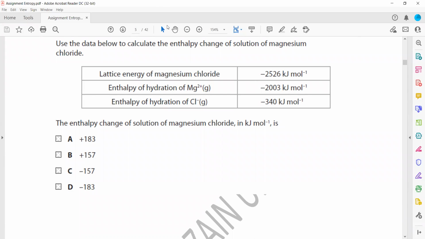But when we draw this cycle, we have magnesium ions, and because magnesium chloride is MgCl2, we have two chloride ions, and it will form magnesium chloride, MgCl2. And the hydration means here we have ions in the gaseous state, and we'll have magnesium ion in aqueous state plus two chloride ions in aqueous state.